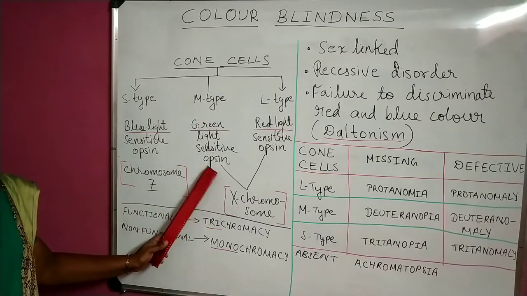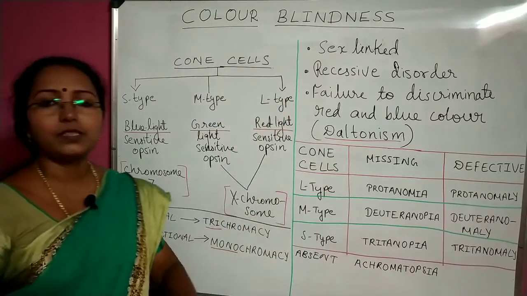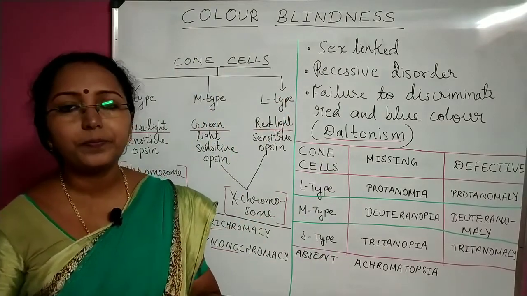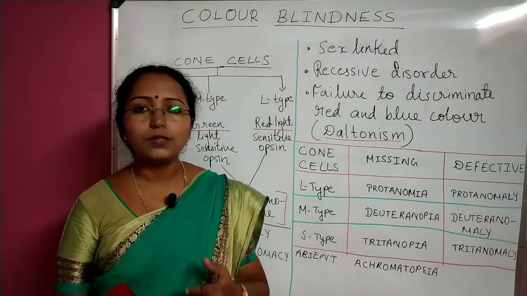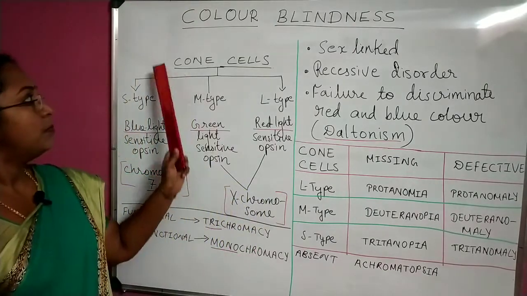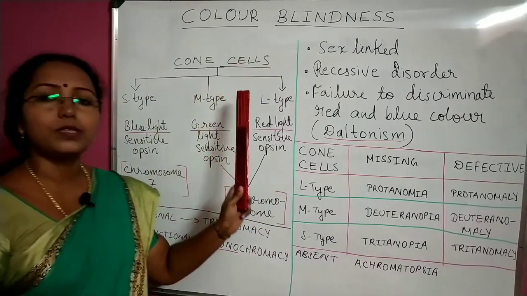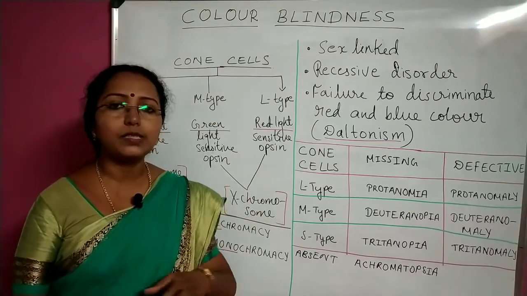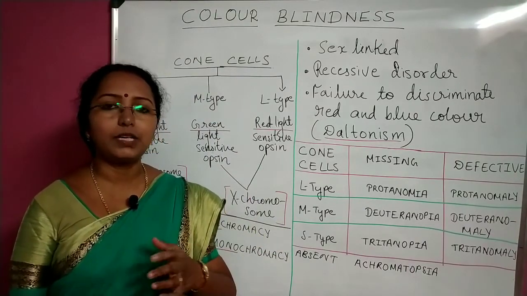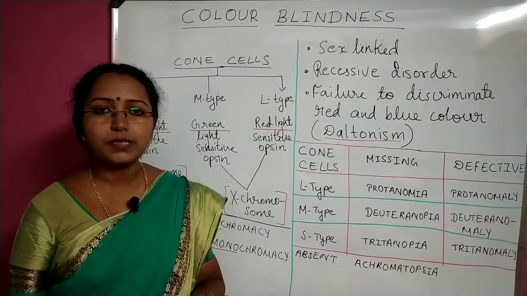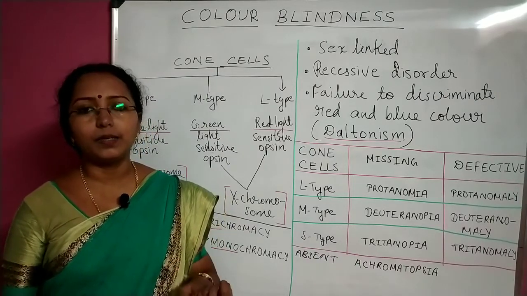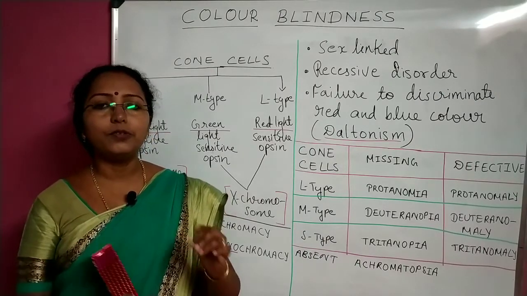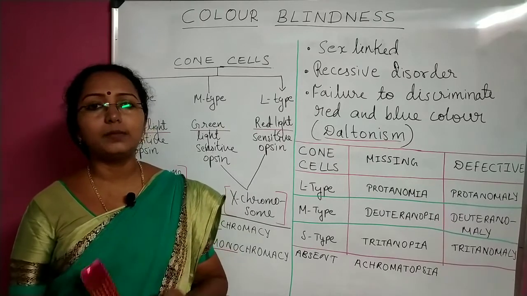So that's it. Now we'll come to the genetics part of this. This was the basics that I've told you. Color blindness is caused due to the malfunctioning of these cone cells. If in our body these cone cells, S, M or L type, are not functioning properly or are absent, the person will become colorblind. Now we'll focus on the genetic reason behind this.